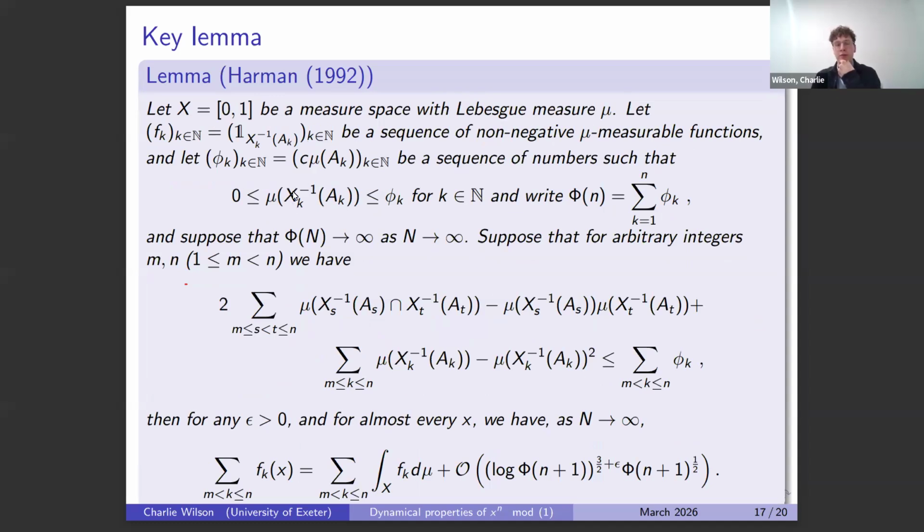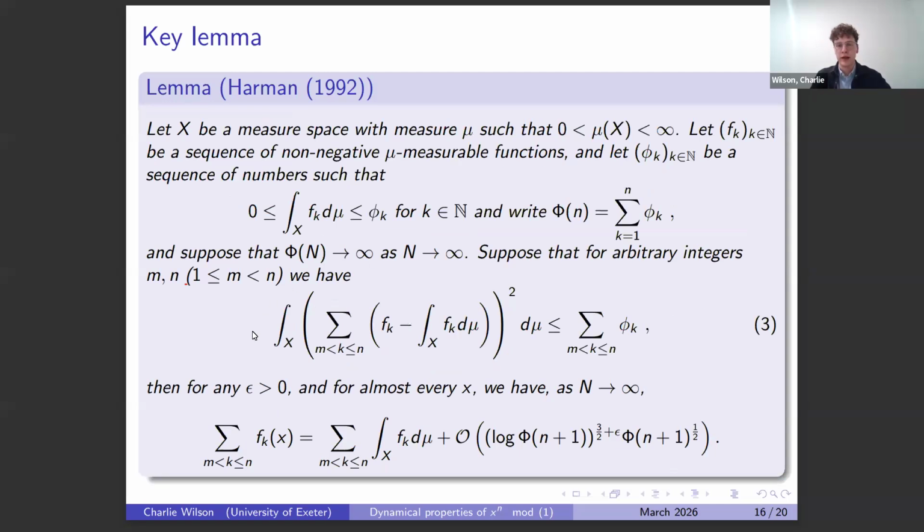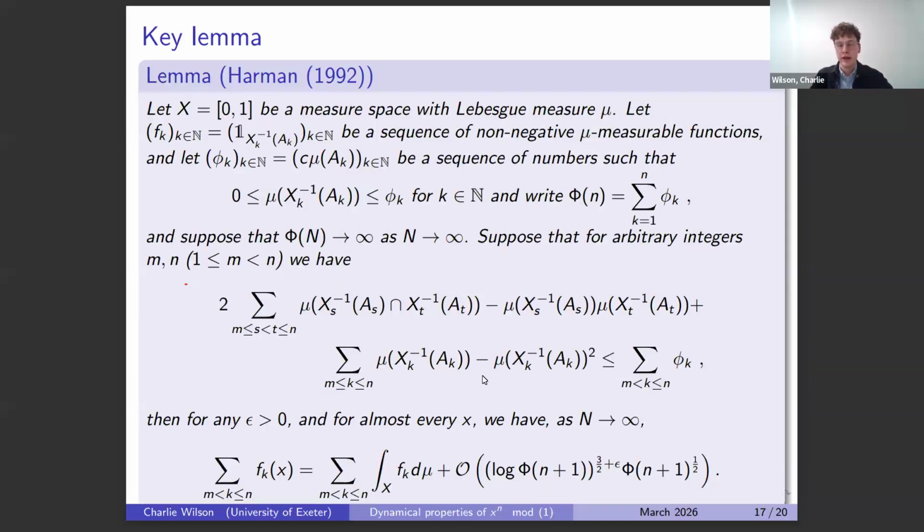And we see that the measure of the pre-image sets is just going to be bounded by the measure of the original sets up to some constant because of this measure preserving statement we established before. And now when we expand this square term out on the left-hand side here, this is just going to generate this here in our context, because we're considering indicator functions. So when we integrate these, they just become the measures of the sets. And this looks exactly like what we had before for the mixing condition and the measure preserving condition.